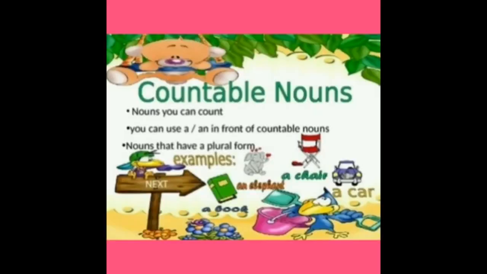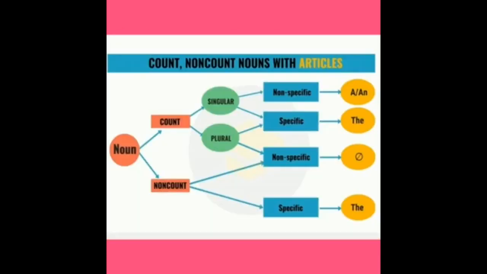When I gave the definition for countable nouns, I told that you can use a or an in front of the countable nouns. So a and an are called articles.